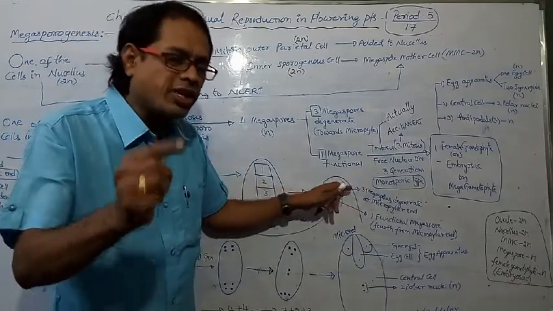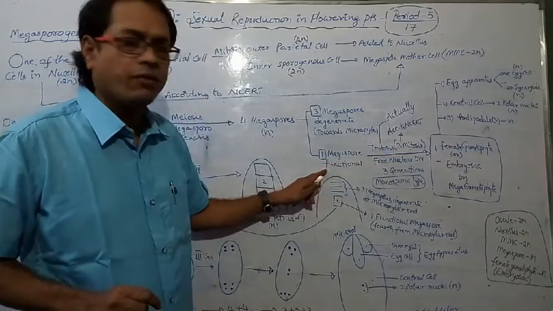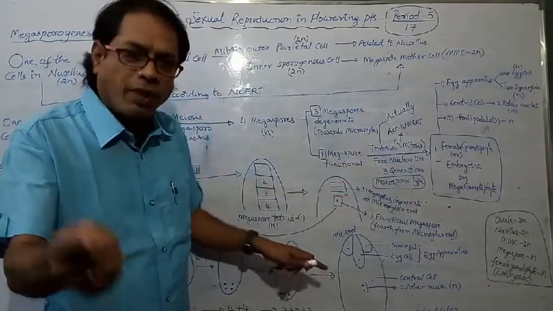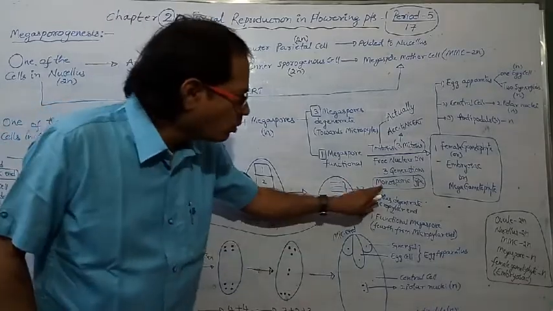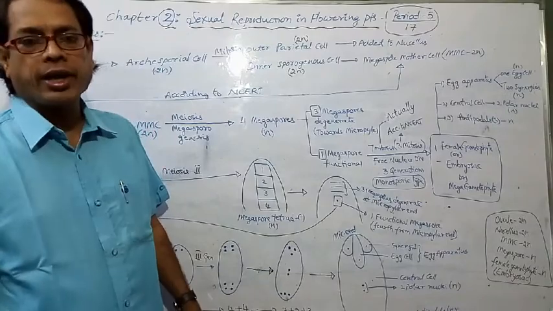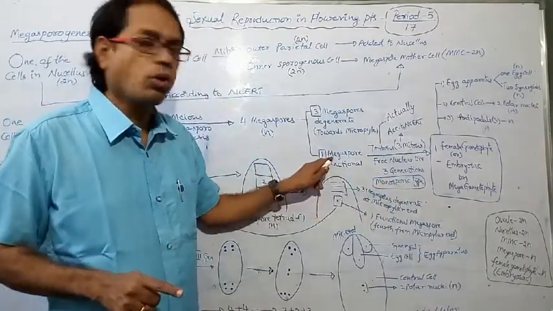How many generations does it require for the formation of the female gametophyte from one functional megaspore? 3 generations. What type of development is it? Monosporic type. What is meant by monosporic type? Mono means one. Sporic means spore.